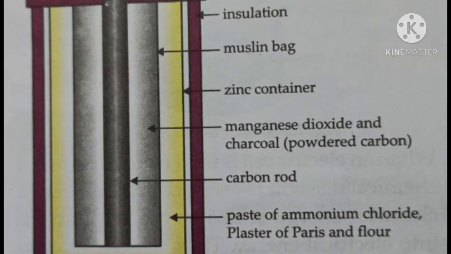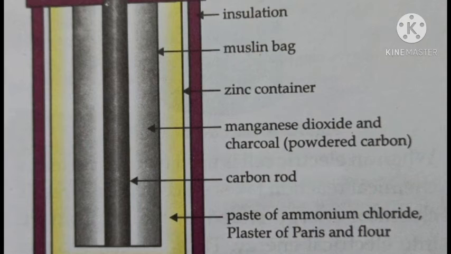So when you connect this cell to a bulb with copper wires, what happens? Chemical reactions take place in it. Due to this chemical reaction, current is produced. Thus a cell produces electricity by converting chemical energy into electrical energy. When all the chemicals inside the cell are used up, the cell becomes dead and cannot be used anymore. That's why such cells are called primary cells.